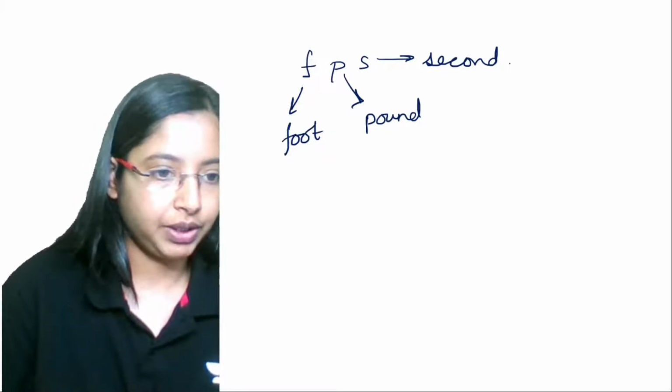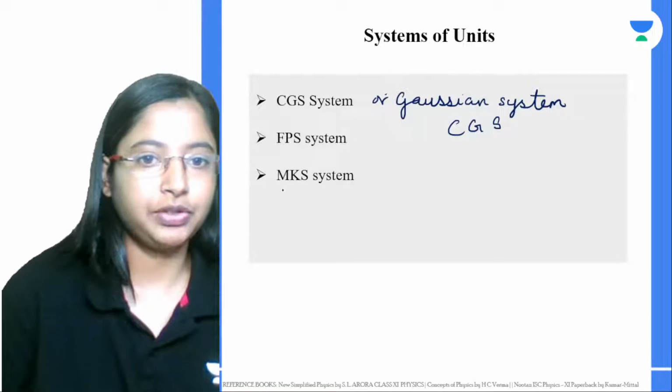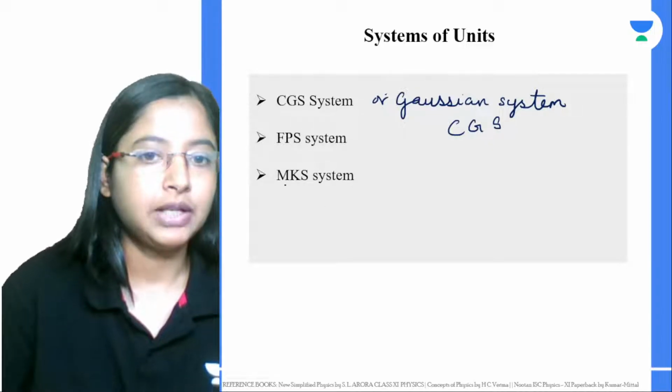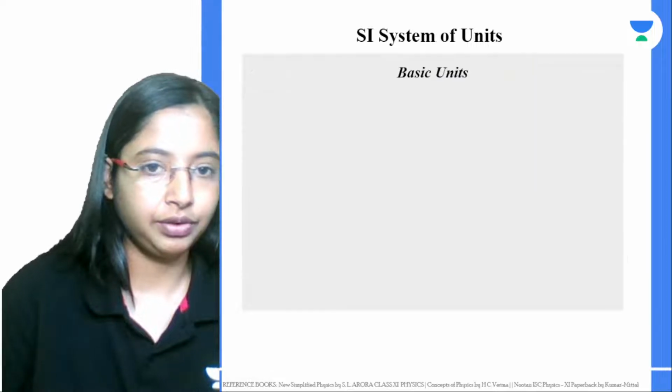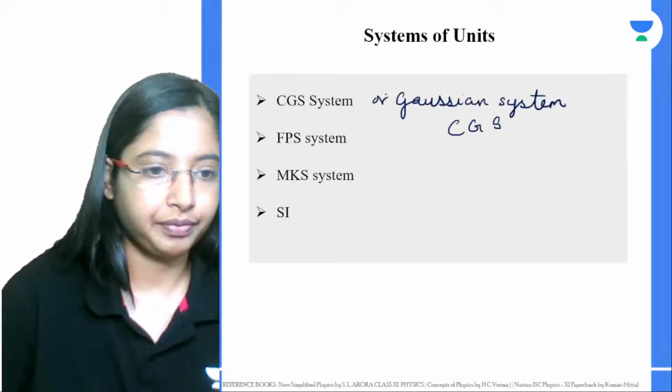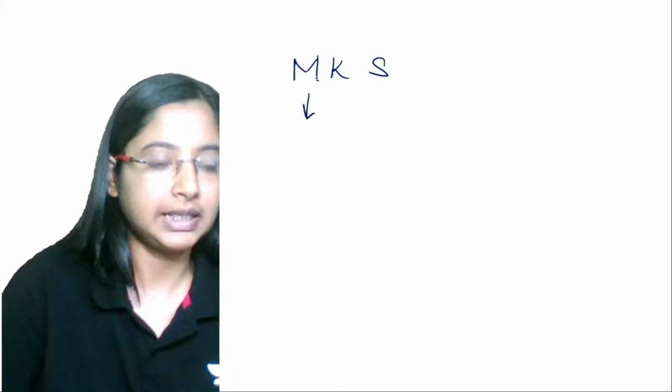The next one is your MKS system of units. The MKS system is again a metric system of units.